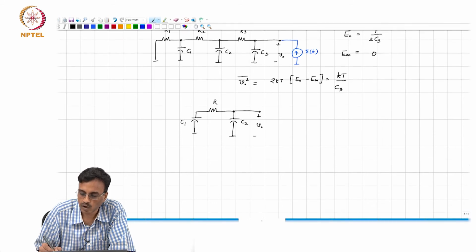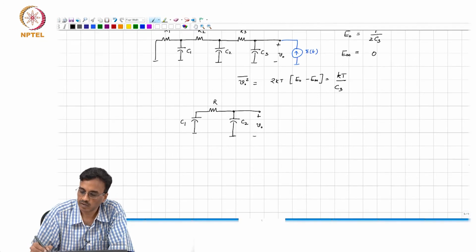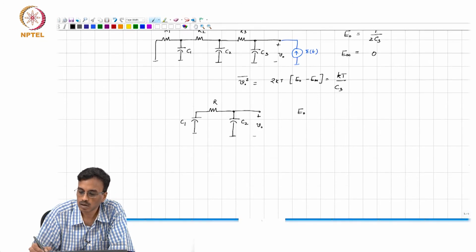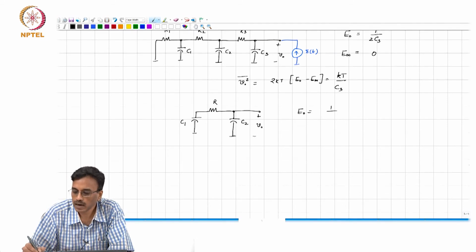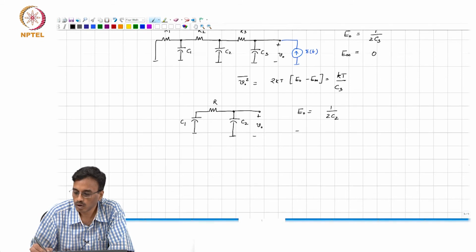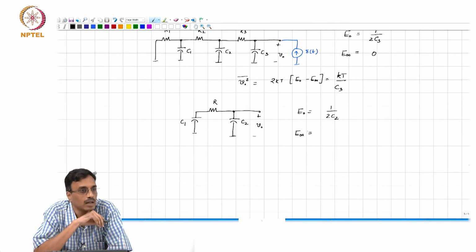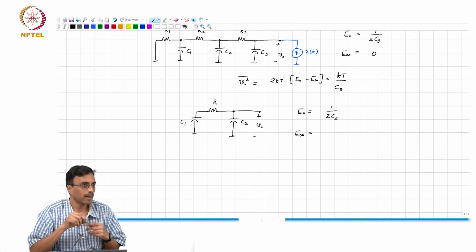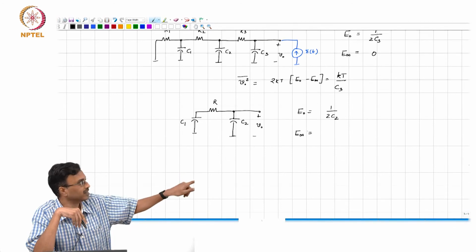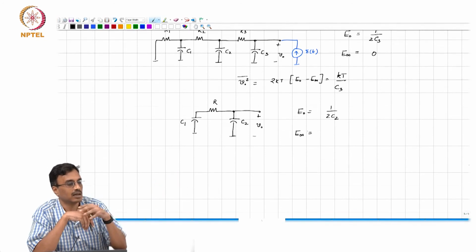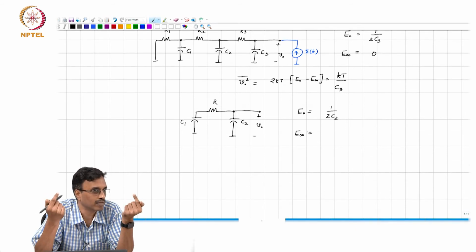As a final example, let us say this is the output noise we are interested in. So, what is E0? E0 is nothing but 1 by 2C2. What is E infinity? What is the voltage at t equal to infinity? 1 by C1 plus C2, because at t equal to infinity all you need to do is simply replace the resistor with a short, because no current flows through the resistor at t equal to infinity.